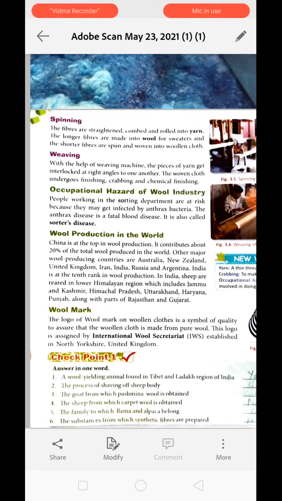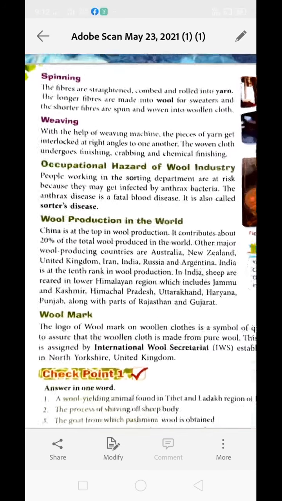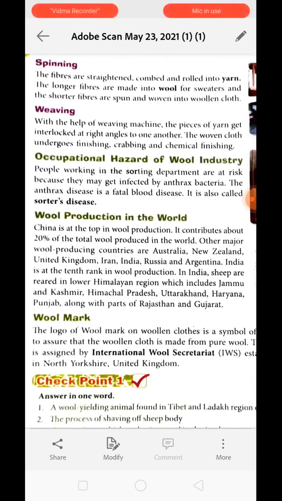So what is the danger involved in the wool industry? Actually, the people working in the sorting department are at risk because they may get infected by anthrax bacteria. These bacteria may be present in between the fleece. The anthrax disease is a fatal blood disease. It is also called sorter's disease. Why do we call it sorter's disease? Because it develops in the people working in the sorting department. That is why it is called sorter's disease.